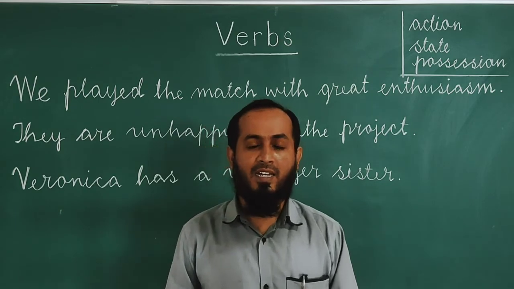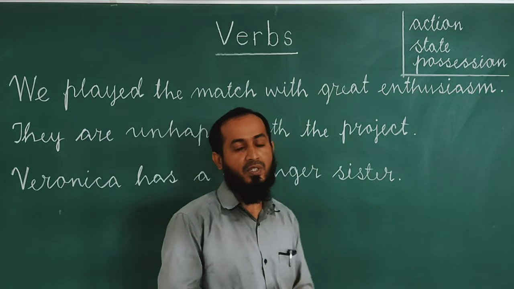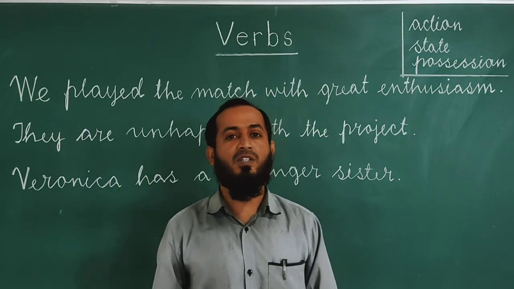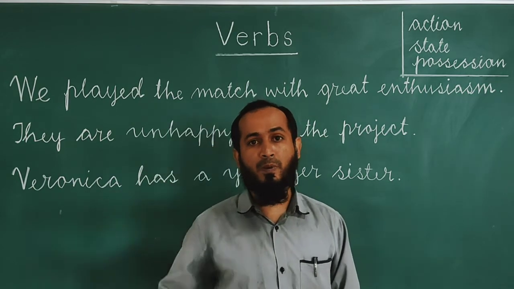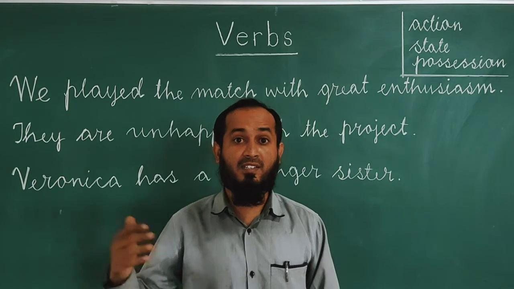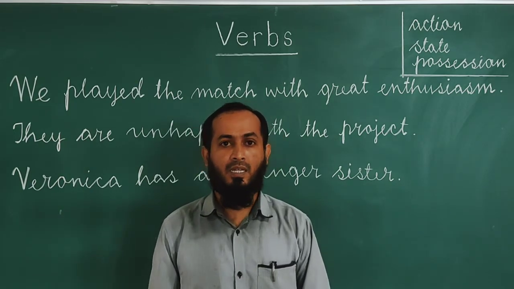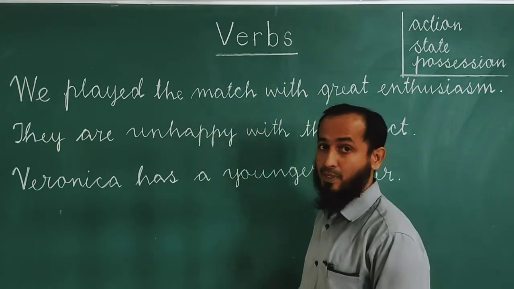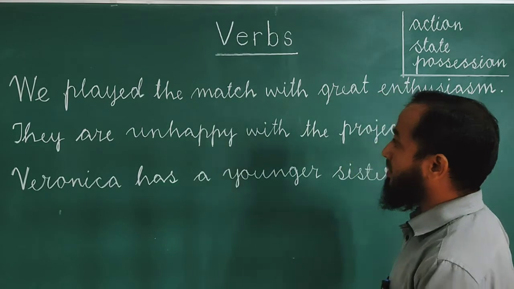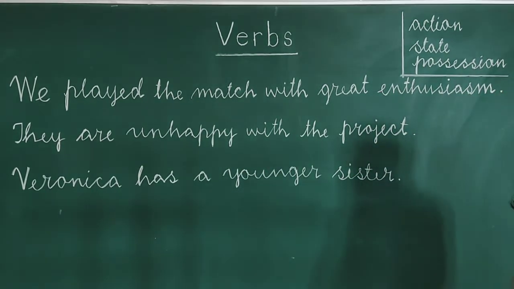So let's get started. Let me give the definition of verbs. A verb is a word or group of words that is used to express an action, state, or we can say state of being or possession. Have a look at the board for examples. Here are 3 sentences. The first one is, we played the match with great enthusiasm.